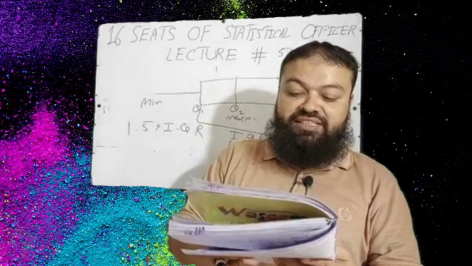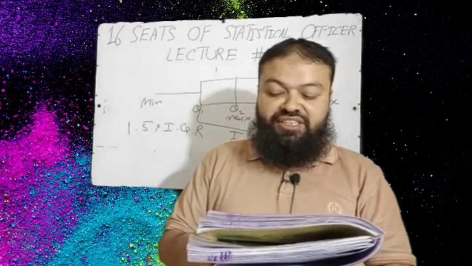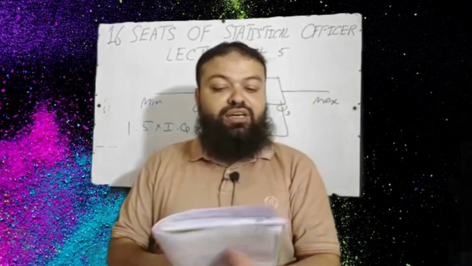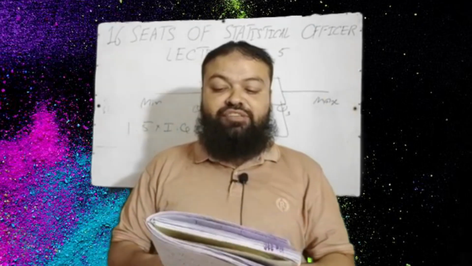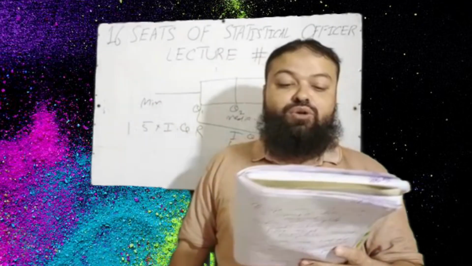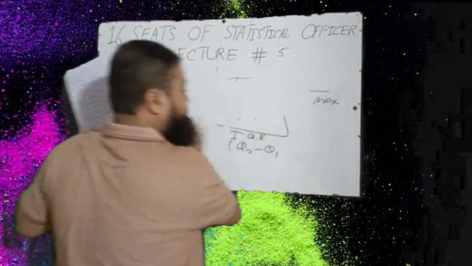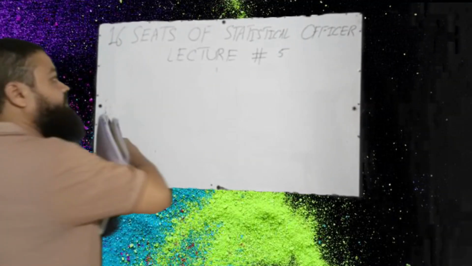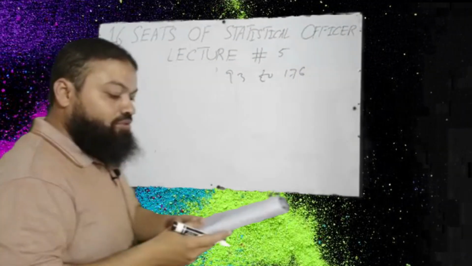Now question number 17: data can be well displayed or presented by way of A, cross classification; B, stem and leaf display; C, two or more dimensional table; D, all of these. All of these is the correct option. Question number 18: suppose that you are constructing a stem and leaf display for the weights of a group of students. If the weights range from 93 to 176 pounds, how many stems would you be likely to use?